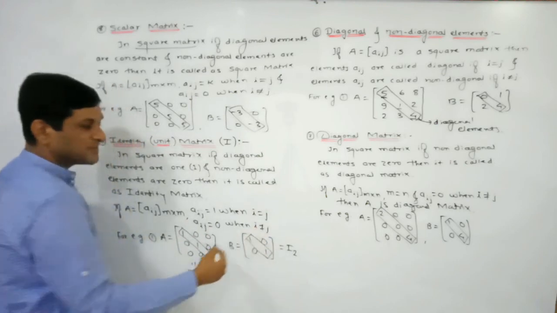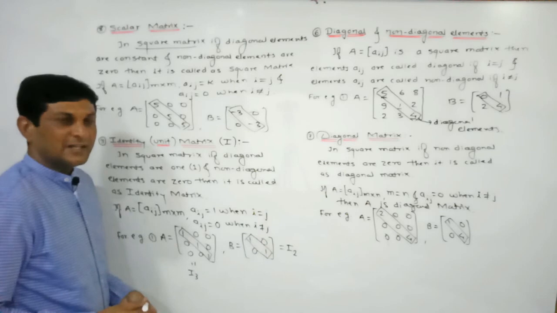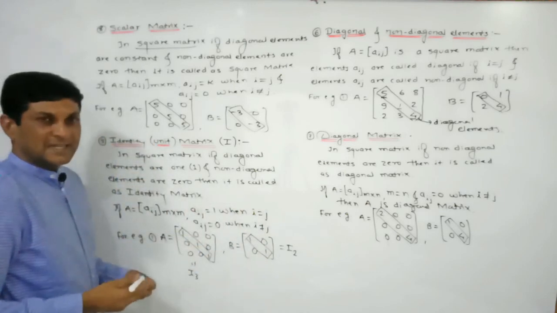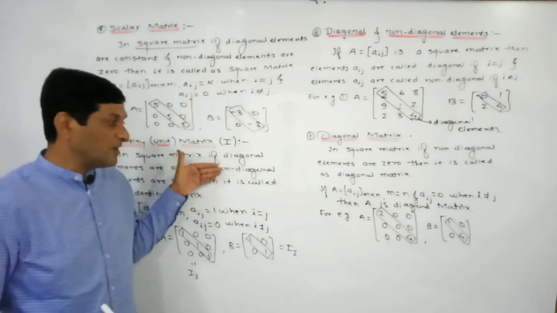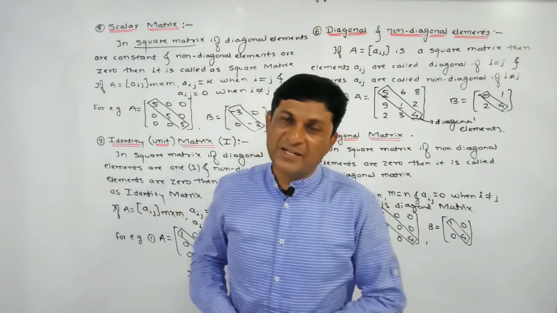i not equal to j means non-diagonal elements. Non-diagonal elements are 0, diagonal elements are 1. If these conditions are satisfied, then this matrix is called what? Identity matrix. In this way we have discussed the definition of identity matrix in verbal form and also in symbolic form. Again, a few more definitions are there in this chapter.